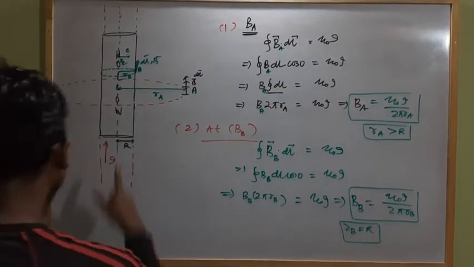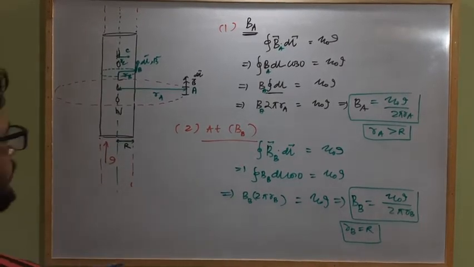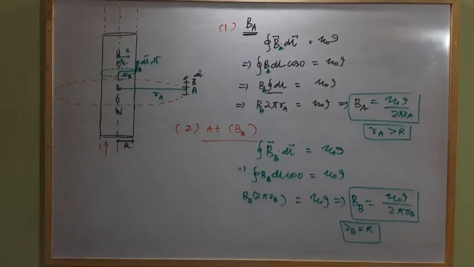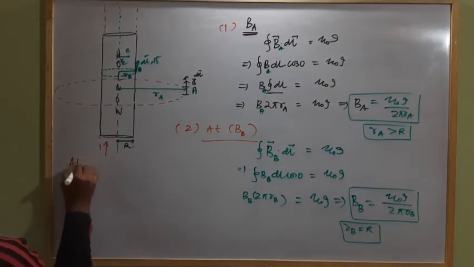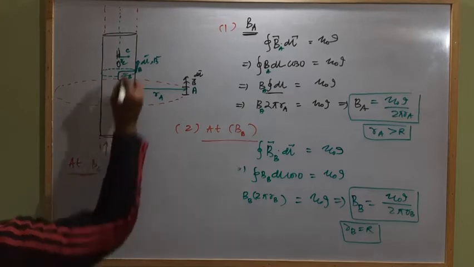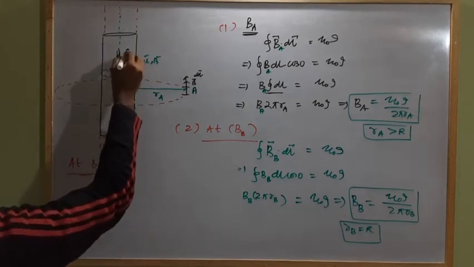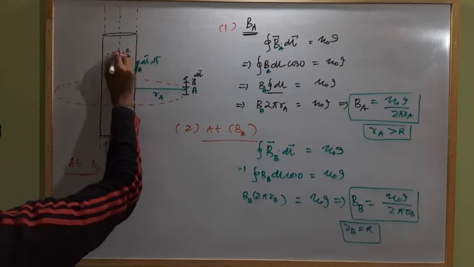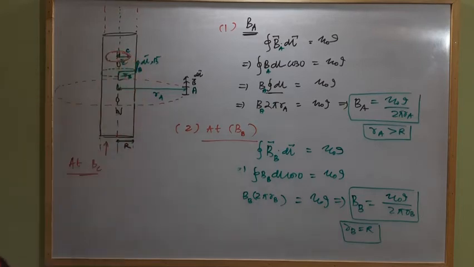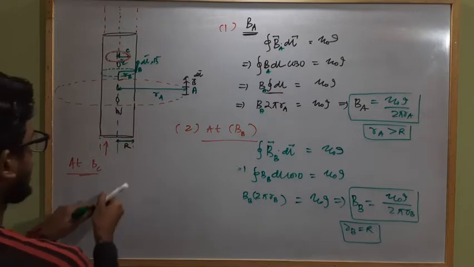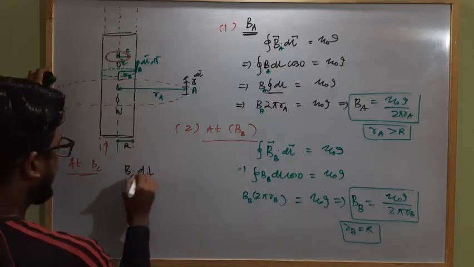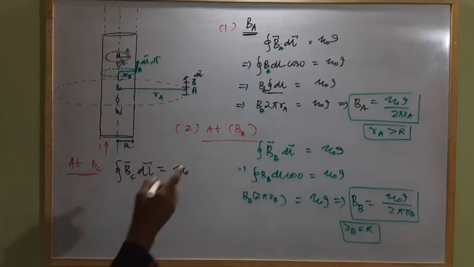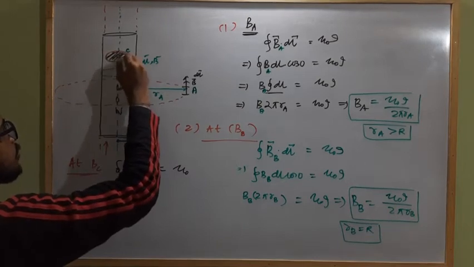Now for the third case, at C. Here is the point of observation which is at a distance rC within the hollow cylindrical current carrying conductor. So we have to assume an Amperian loop like this. This is the Amperian loop. So at C, again applying Ampere's circuital law, closed integral of B at C dot dl equals mu naught I enclosed. In this case, what is the I enclosed within this Amperian loop?